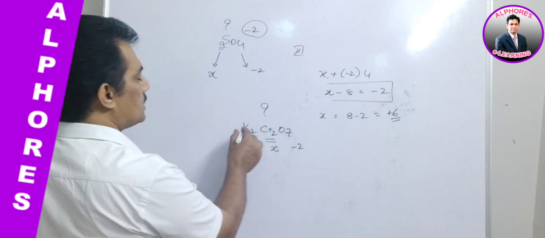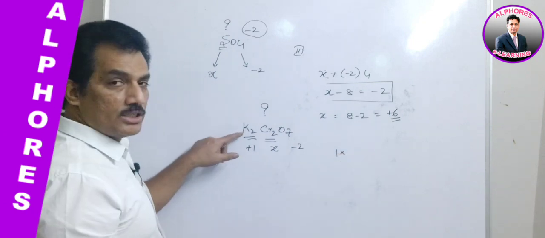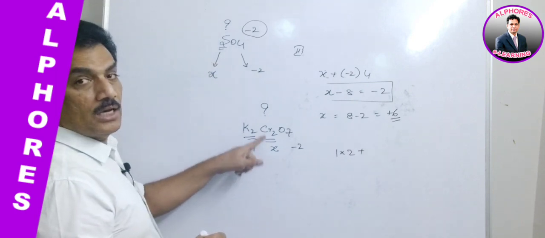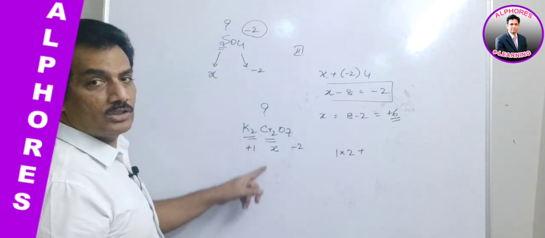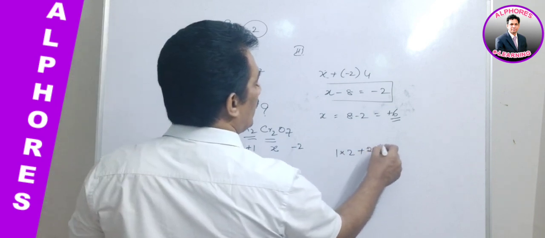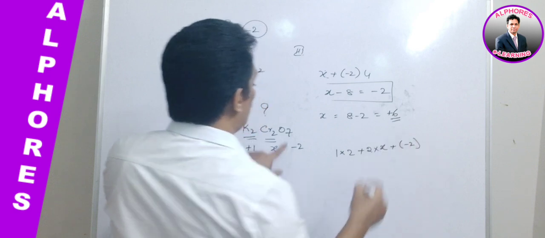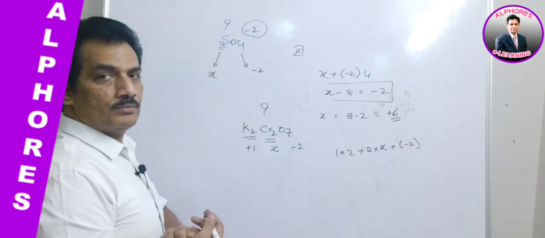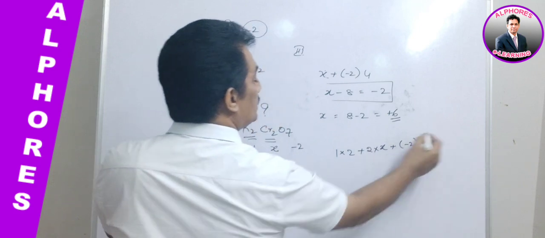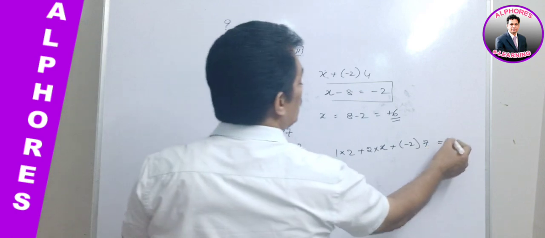Here we are making that. It is +1 into how many potassium? 2, plus it is X. How many atoms of X oxidation state? 2 atoms. So 2 into X plus -2 into 7. Now this is equal to 0.